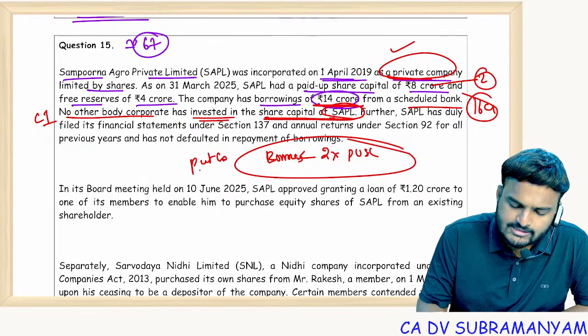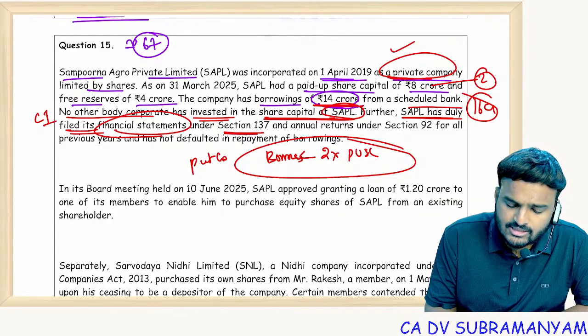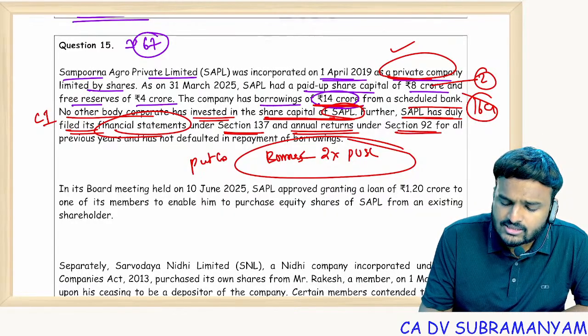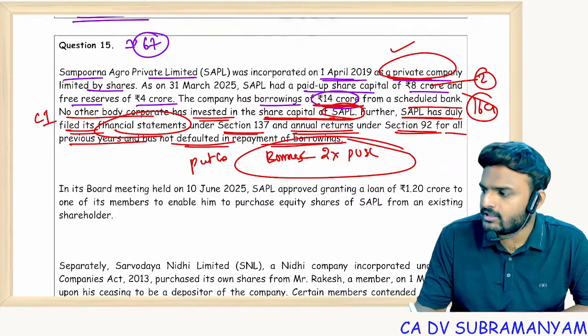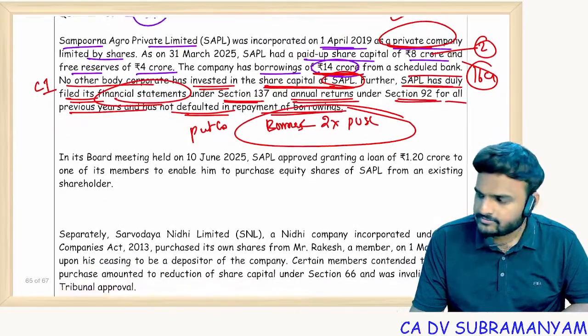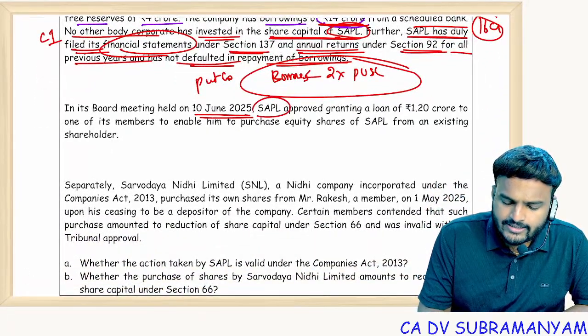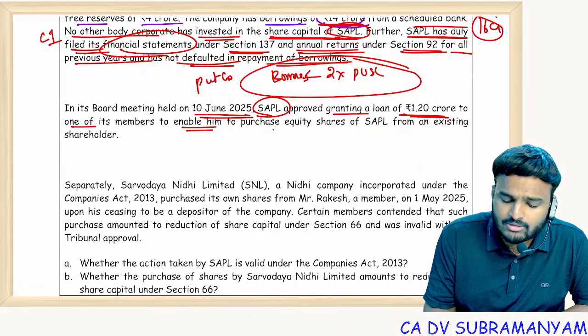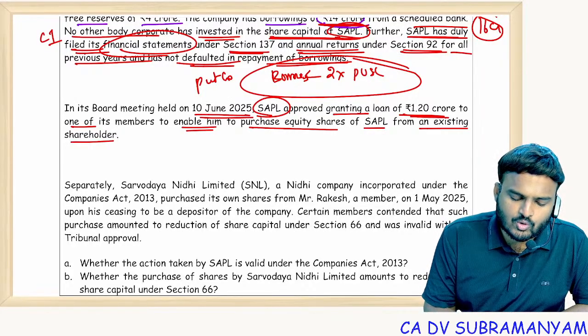Condition 2 satisfied. Next one. Further, SAPL has duly filed its financial statements under section 137 and annual returns under section 92 for all previous years, has not defaulted in repayment of the borrowings. Fine. In its board meeting held on 10 June 2025, SAPL approved granting a loan of 1.2 crore to one of its members to enable him to purchase equity shares of SAPL from an existing shareholder.